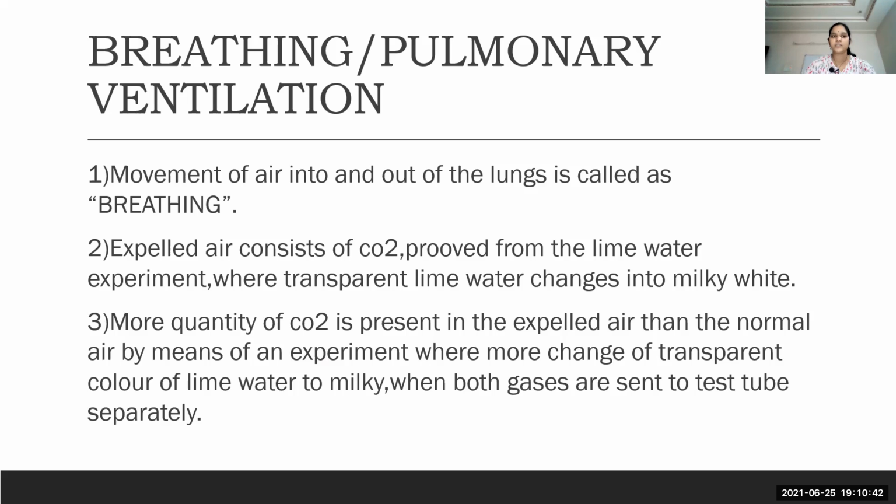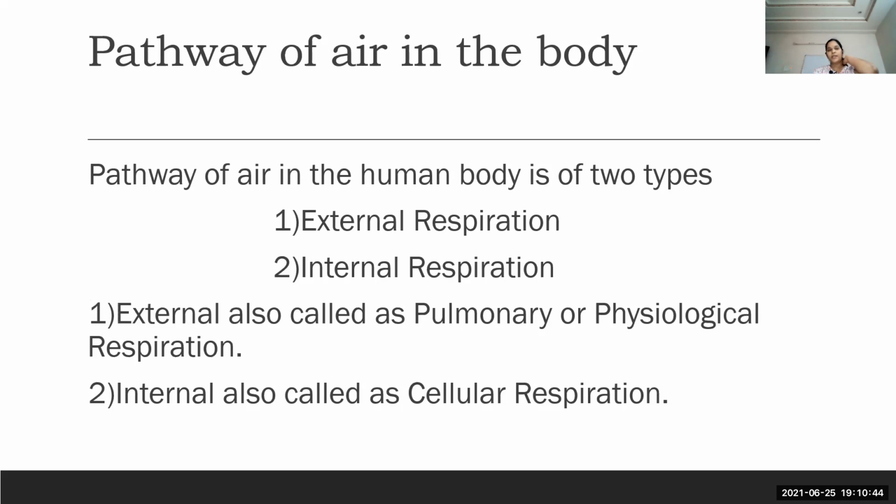The pathway involves these steps. Pathway of air in the body. What is the pathway of air in our human body? We breathe air, isn't it, children? Yes, we breathe air. We take air inside. Where does this air go after going inside?